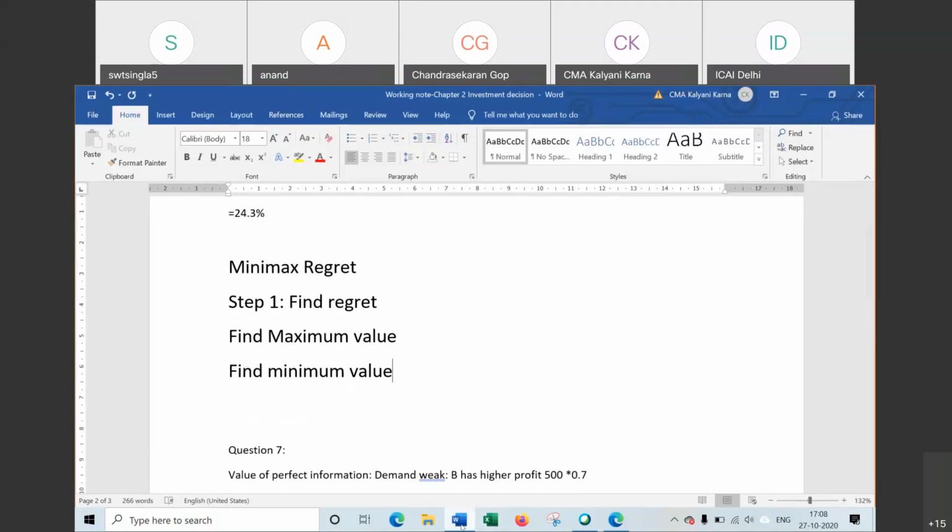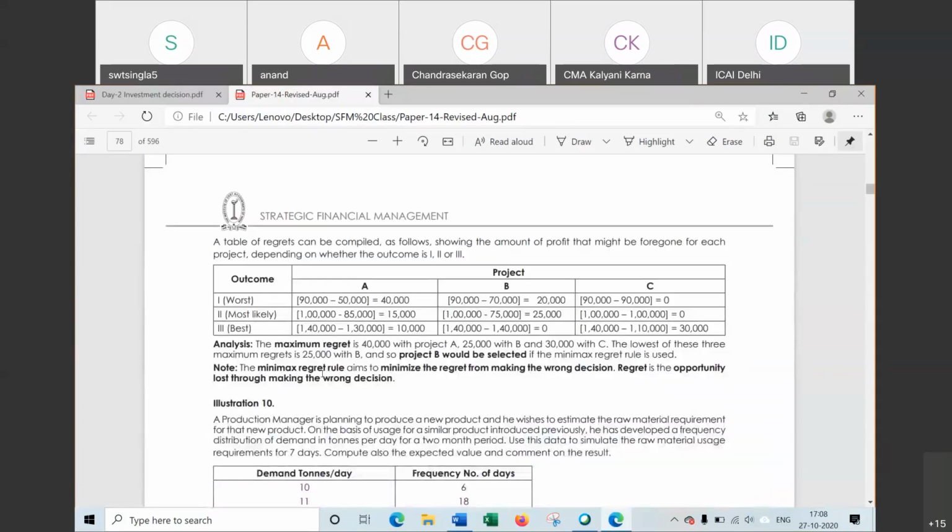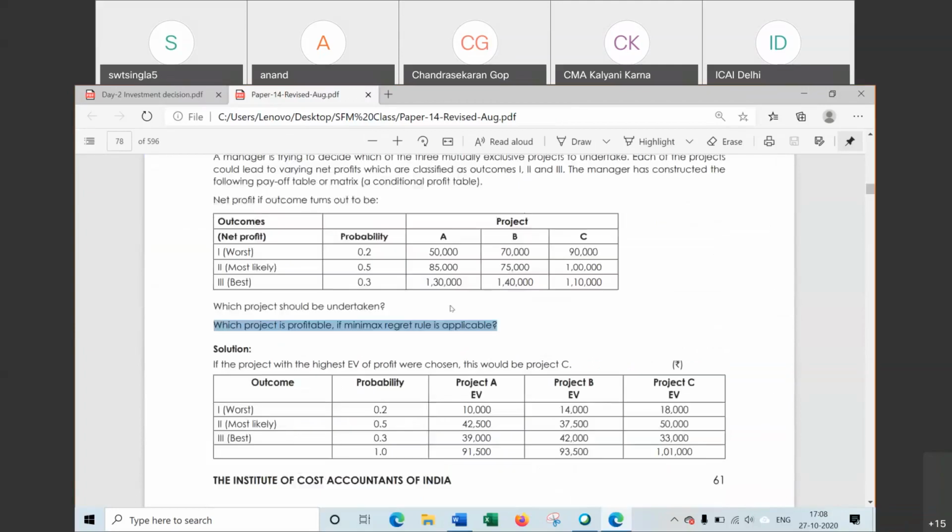I think I have mentioned this one in the PPT. PPT में यहाँ मैंने लिख दिया आपको. First step, find the regret or loss. That is how to find this one: highest value less given value. How to find a regret, that is in this table. Now look at this table. This is how to find a regret for this one. Find the highest value. In this line, for worst situation, the highest value is 90.